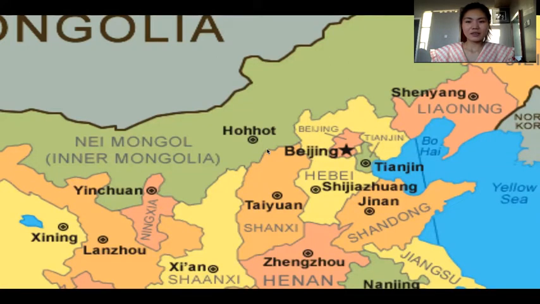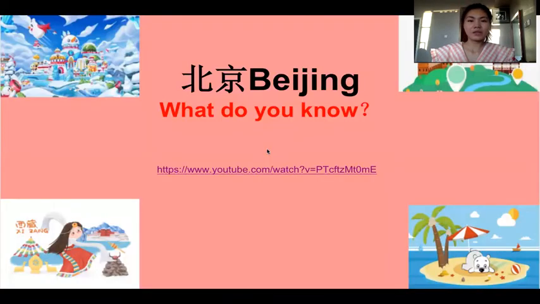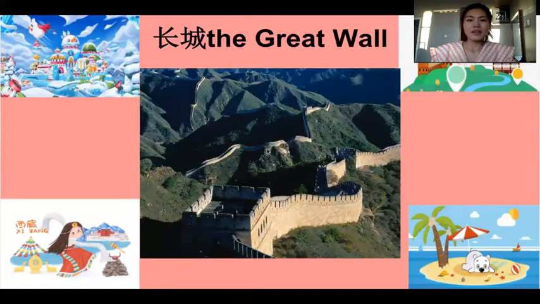This is the city. It's called Beijing. And it's also in the north, but it's not that north compared with Harbin. It's here. So I think you are already very familiar with this one. So what do you know about Beijing? Yeah, it's the capital city, right? All right. Yeah, it's developed as we discussed before. So let's look at some pictures. Let's enjoy some tourist destinations.